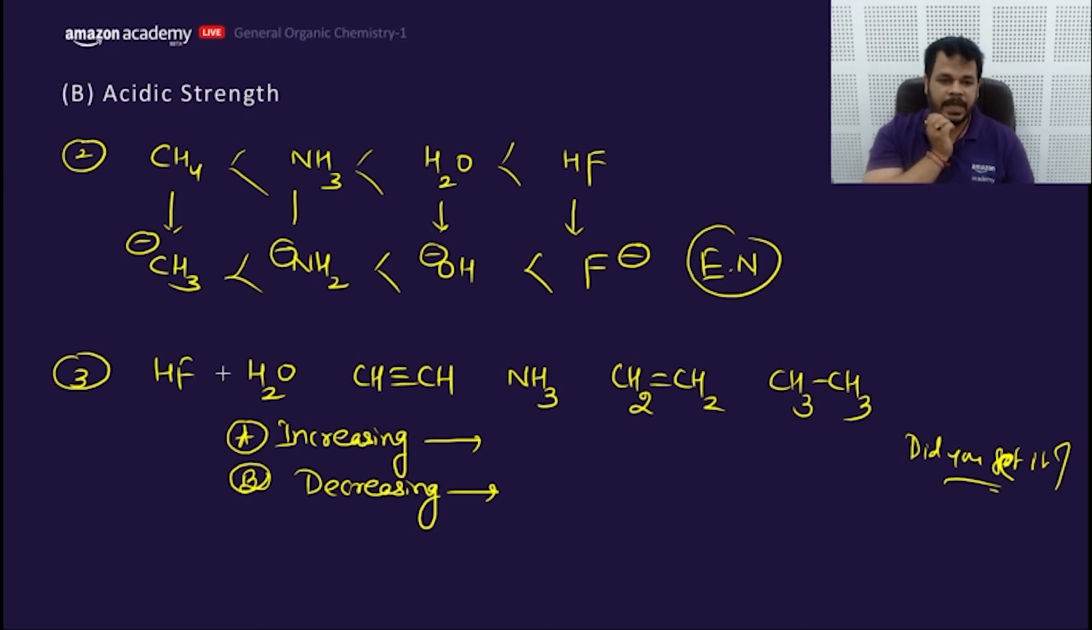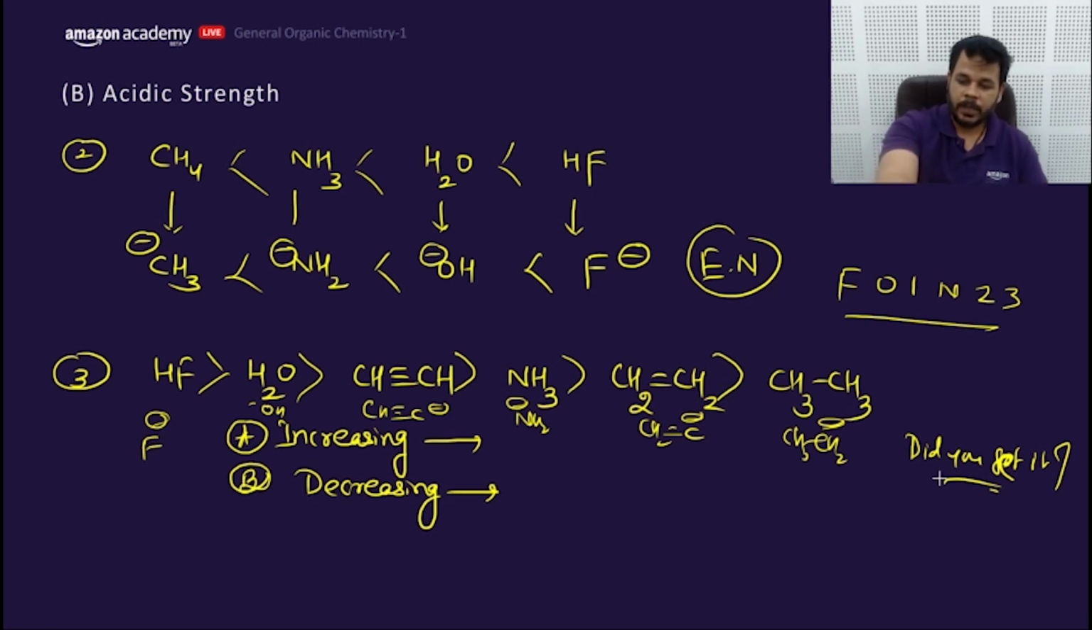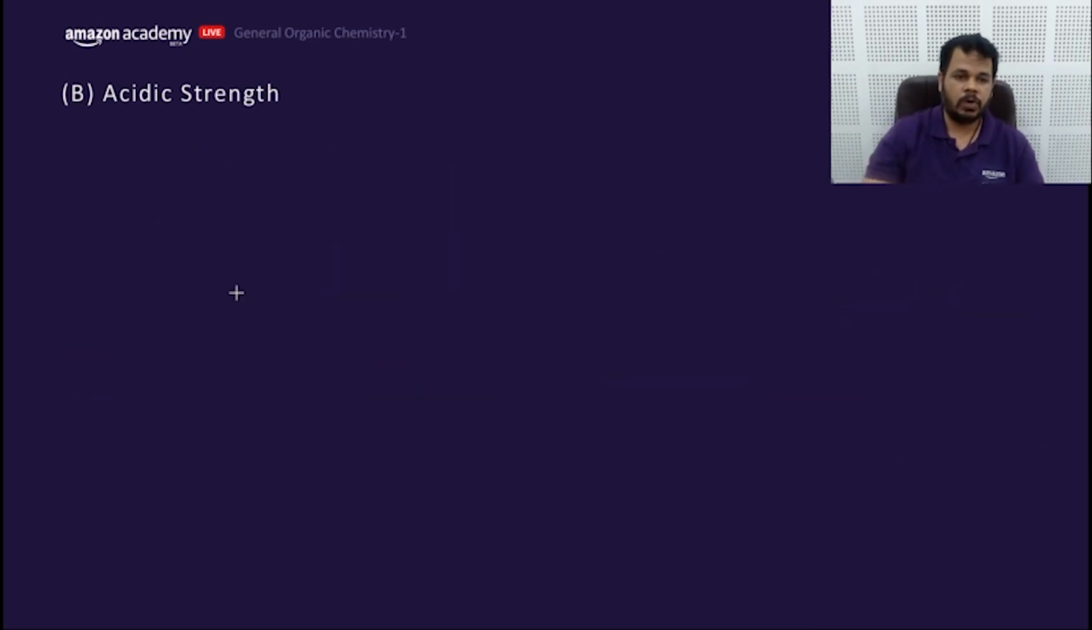Okay, so that means you will get F minus, OH minus, CHC minus, NH2 minus. This would be CH2C minus, and this would be CH3CH2 minus. So if we compare the electronegativity of all these, formula 1 and 2 3 will come in our mind. So that means the acidic strength will be like this, decreasing. Surely decreasing. Let's move to the next question to understand it more.